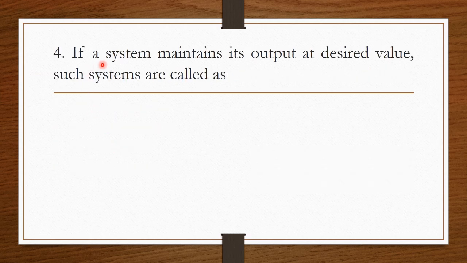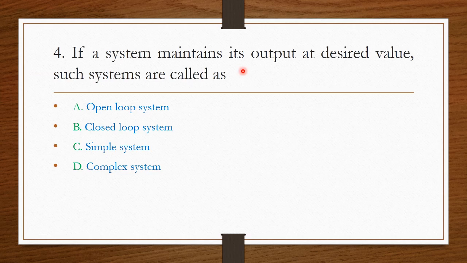Next question, if a system maintains its output at desired value, such a system is called as. So if it maintains the output at a desired value means then definitely there will be a feedback. Therefore the correct answer is option B closed loop system.